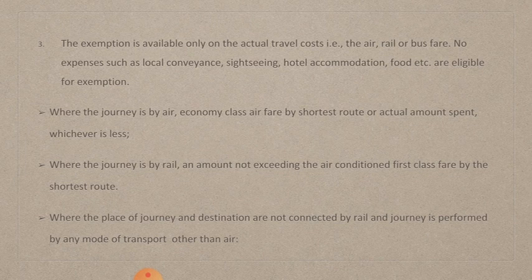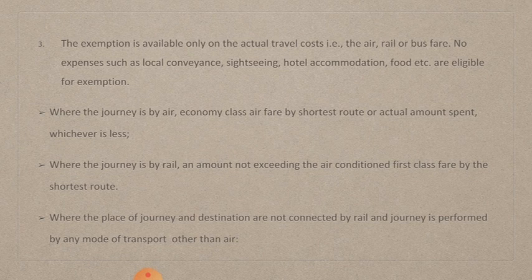Okay, next, if the journey is by train or rail, an amount not exceeding the air conditioned first class fare by the shortest route. Here air conditioned first class ticket fare only they can claim for exemption.